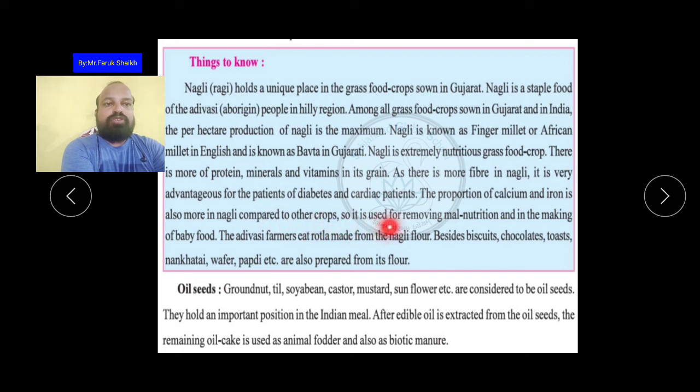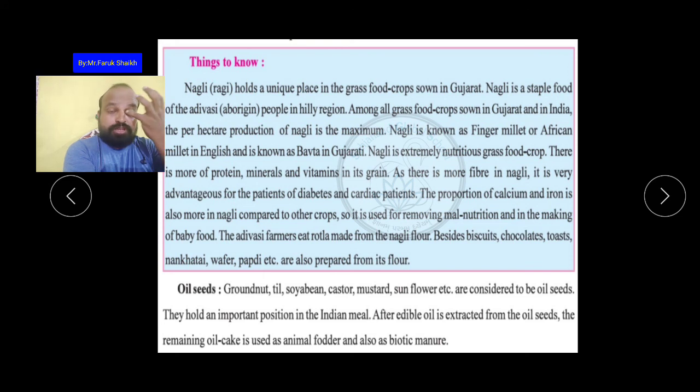So it is used for removing malnutrition and for making baby food. Adivasi farmers eat rotla made from nagli flour. Besides, biscuits, chocolates, toast, nankatai, wafer, papdi, etc. are also prepared from its flour. We are also using this ragi. So biscuits, chocolates, toast, nankatai, wafer and papdi are also produced from its flour.